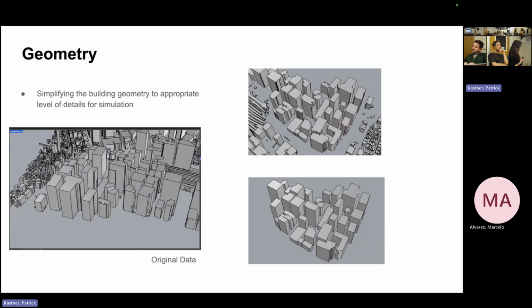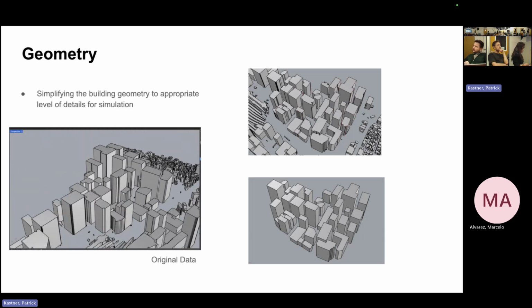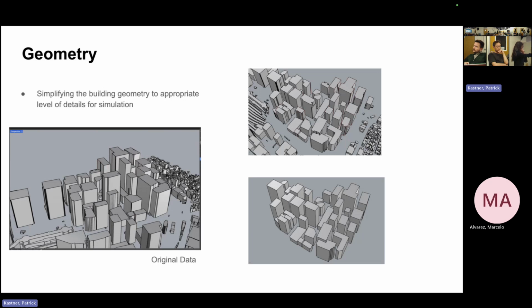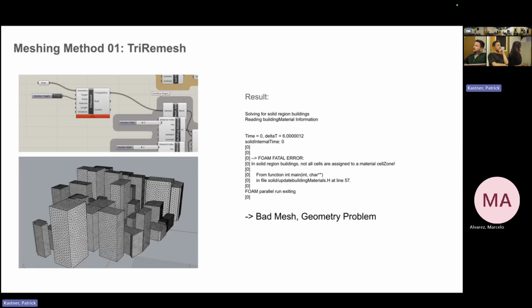This is the original data. As you can see, there are so many gaps and some cracks, which would be a problem. So the one on the bottom left is the one I simplified. For the meshing method, first I tried Turtle mesh, but as you can see, the mesh is not quite clean enough, and it got some geometry problem very early in the simulation.